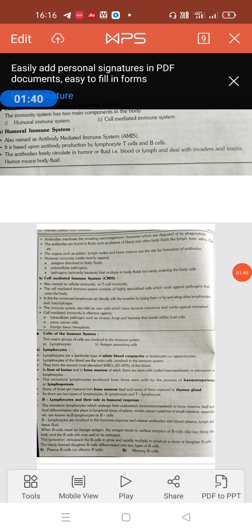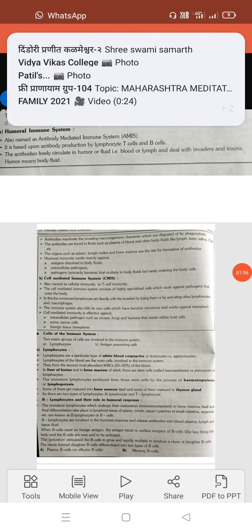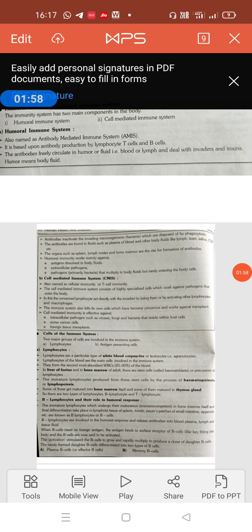They form the second most abundant WBCs, constituting about 20 to 30% of the blood, formed in the liver of the fetus and the bone marrow in adults. There are stem cells called hematoblasts, which I have already explained in the last period, which are the precursors of lymphocytes.